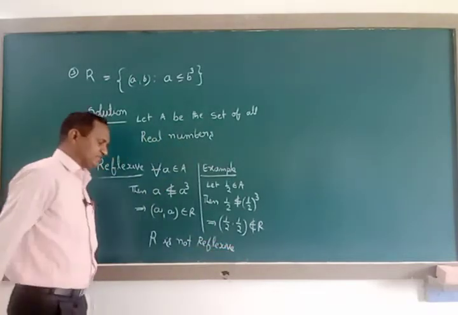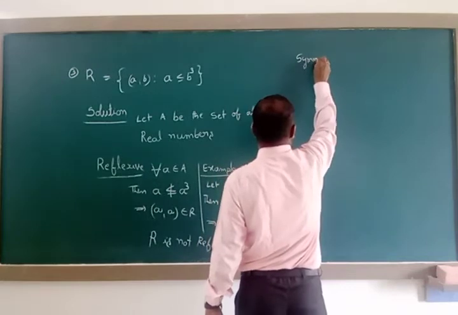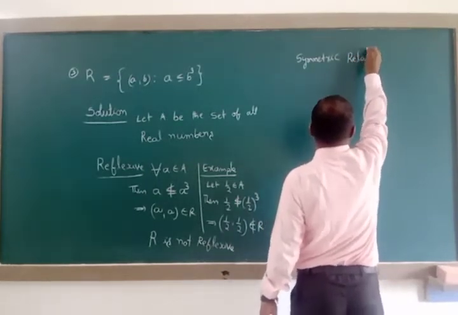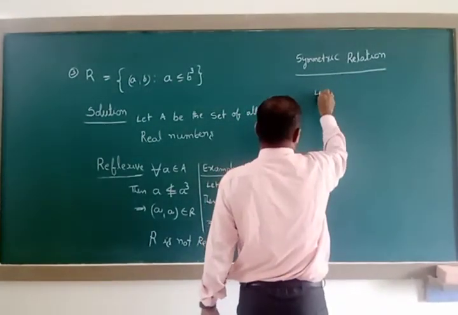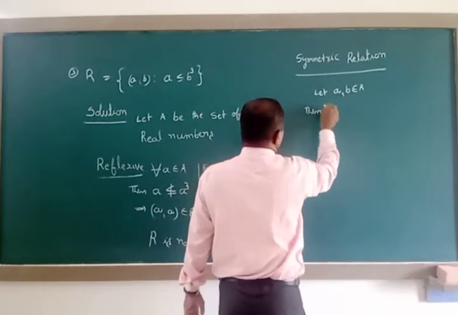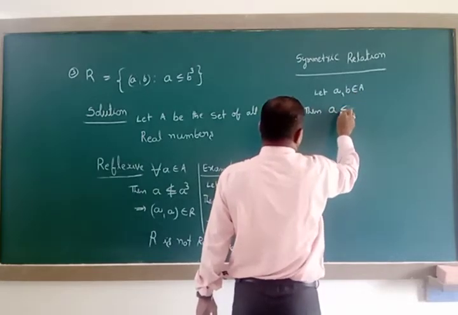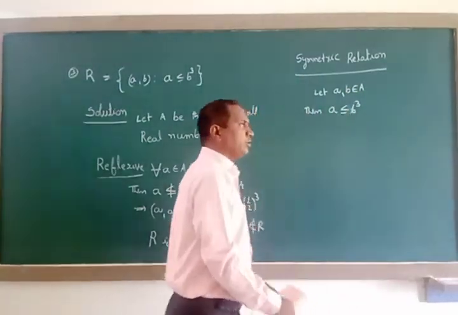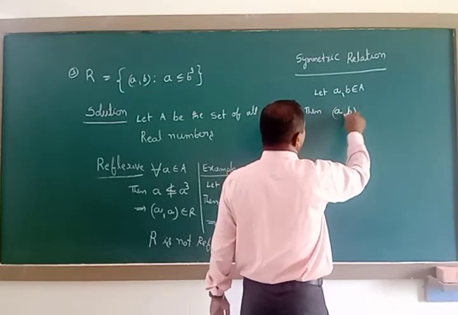Next, come to symmetric relation. Let a comma b belong to capital A. Then a comma b belongs to capital R, where a is less than or equal to b cube.